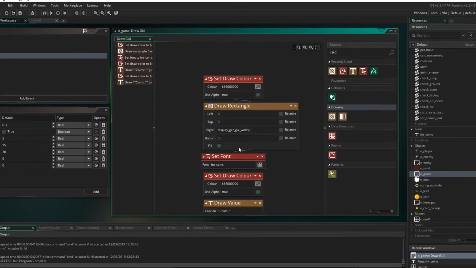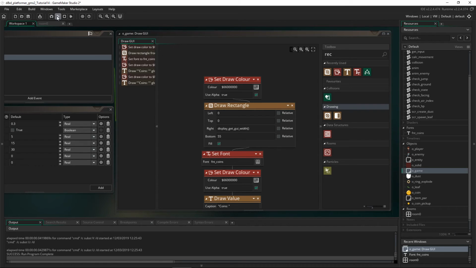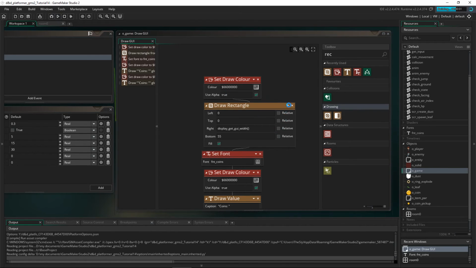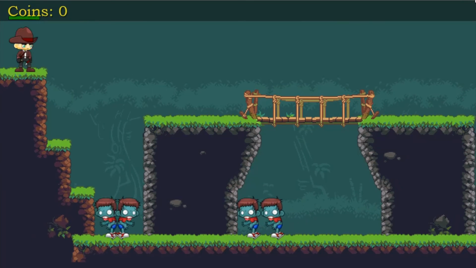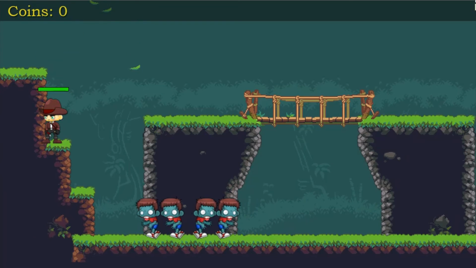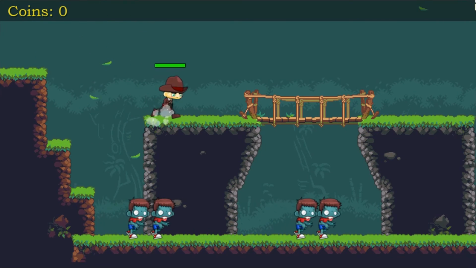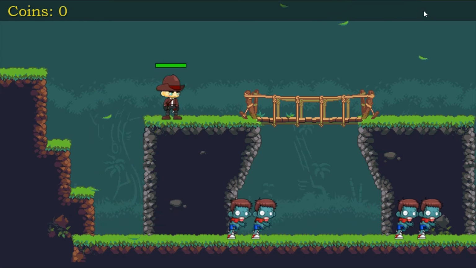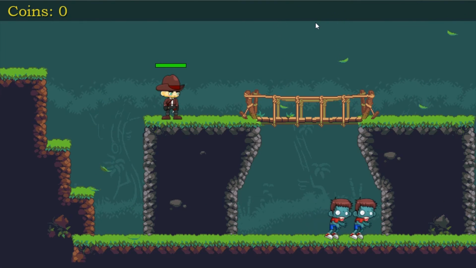Now we want to fill that in. And if we press play there, we should get a little rectangle up the top that we are then able to see our values over. And that makes it feel a lot better. Now we're actually seeing an area up here that is defined as the GUI area.